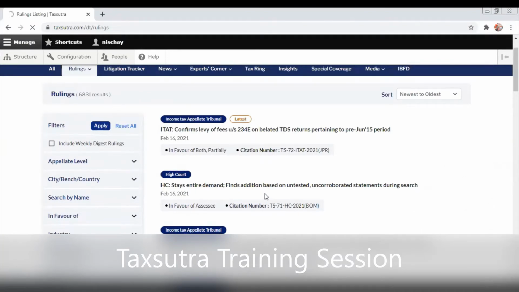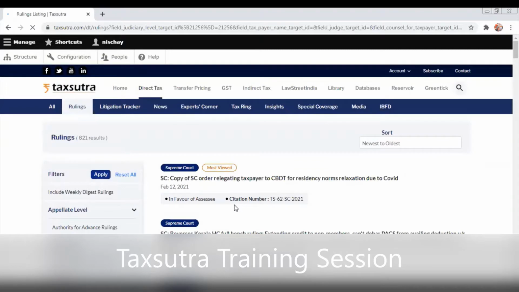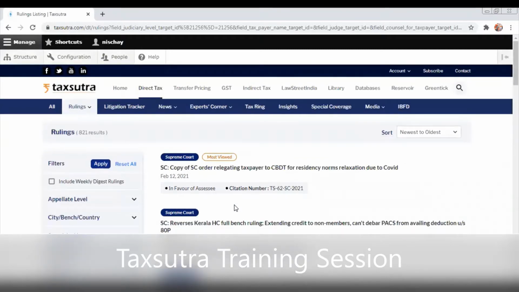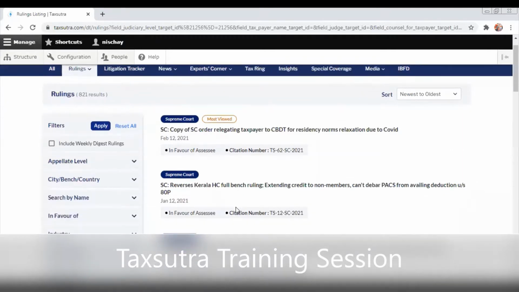So once this filters down. No, Nisha, you have to choose High Court or ITAT. Yeah, wait. So it has given me Supreme Court rulings.